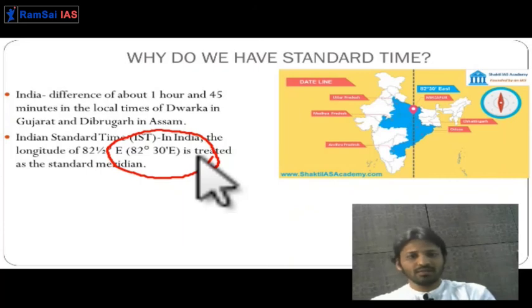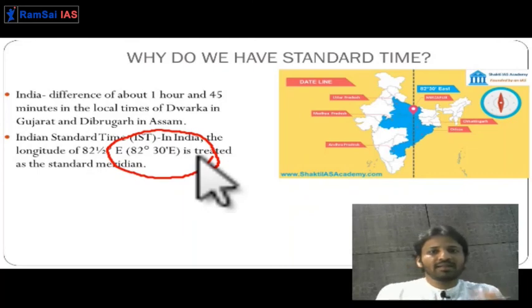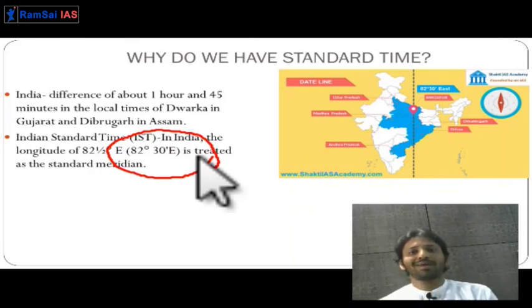The difference between 0 degrees and 82.5 degrees is 82.5. India is in the eastern hemisphere, so India is ahead of the prime meridian. In 1 hour, 15 degrees are passed. So for the passage of 82.5 degrees, it will take 5.5 hours. So India is ahead by 5.5 hours compared to the prime meridian.